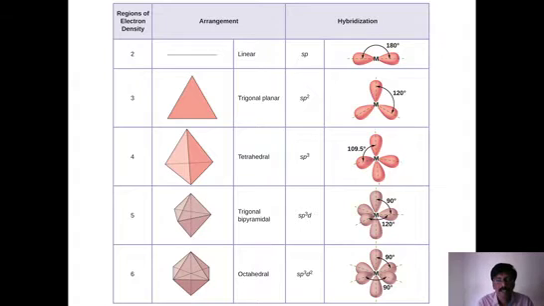sp3d2. So what does it mean? All six orbitals are involved in hybridization. Therefore, it gives six hybrid orbitals. Now look at this. This is the shape of the six hybrid orbitals. See how they are distributed.